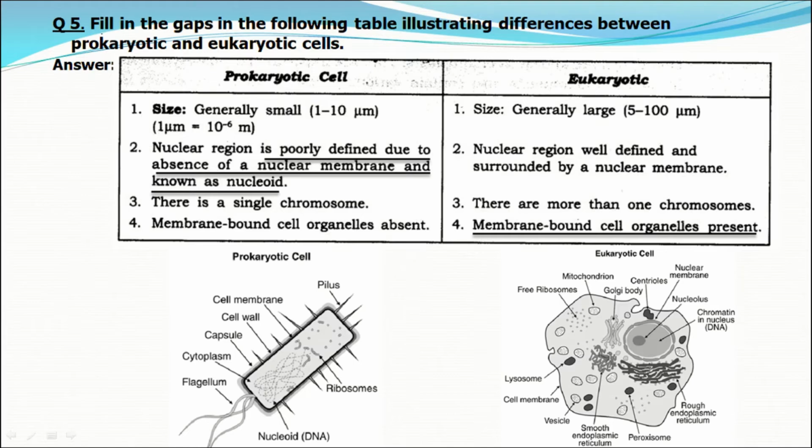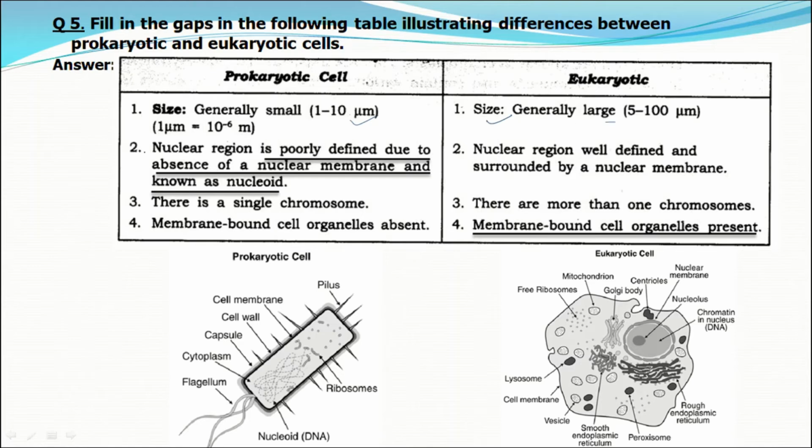The next question is, you have to fill in the gaps in the following table which illustrates the differences between prokaryotic and eukaryotic cells. The first difference is already written here in this table: if you observe the prokaryotic cell, it is generally small in size, and if you talk about the eukaryotic cell, it is generally large.